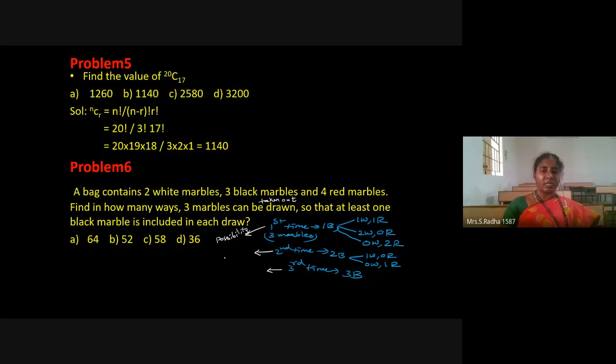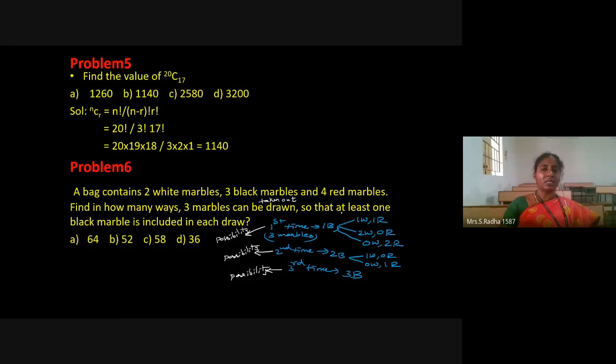Now, what is the second possibility that can happen? First 2 times I can get only black marbles, so only the third chance is there. Third chance may be white marble, no red marbles coming out. Otherwise, no white marbles are there, and the third time 1 red marble is coming out. This is the second possibility. Now, coming to the third possibility: all the 3 times I am getting only black marble, so the other things will not happen. These are the things in order to satisfy the condition in the question.